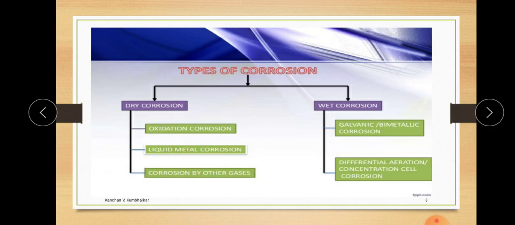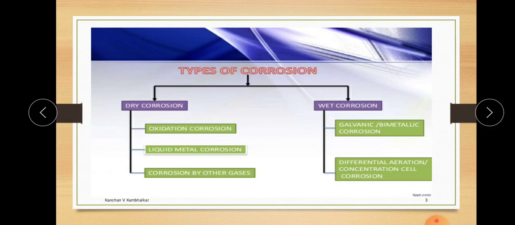Now let's move toward the second point, that is wet corrosion. Wet corrosion is further divided into two types of corrosion. First one is galvanic corrosion, which is also known as bimetallic corrosion. And second one is differential aeration, which is also known as concentration cell corrosion.